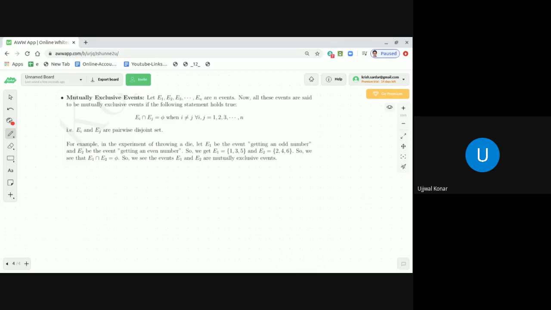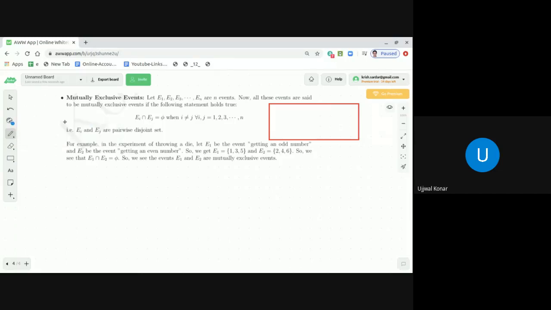There are n events in that sample space. Let me first explain with a visual representation. Suppose this is the sample space. In that sample space, dear students, there are events something like this.